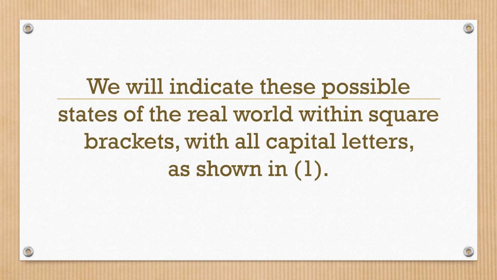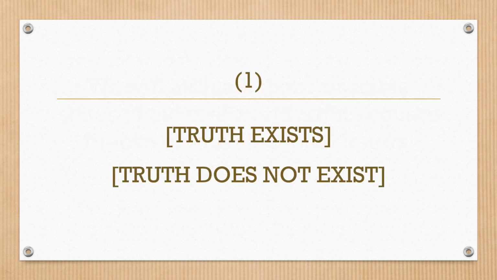We will indicate these possible states of the real world within square brackets with all capital letters, as shown in 1. 1. Real world states. Truth exists, truth does not exist.